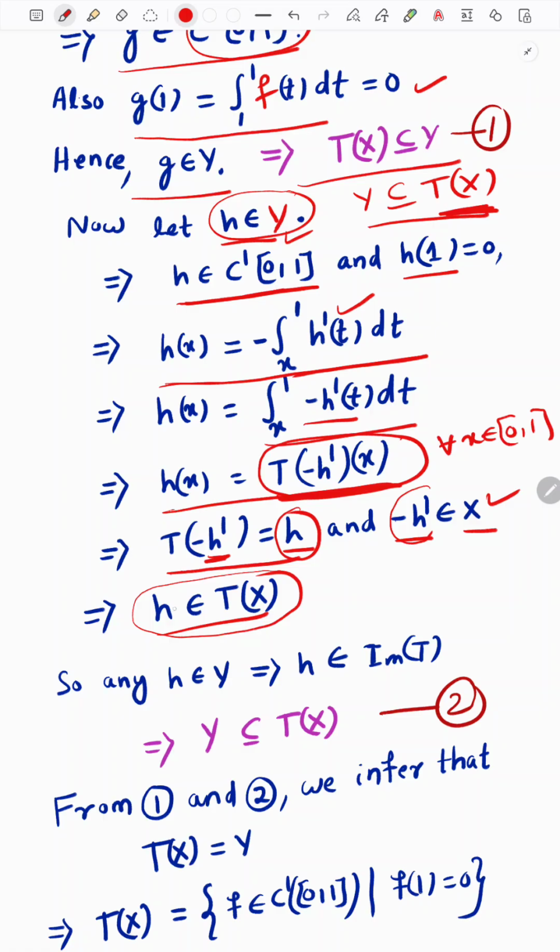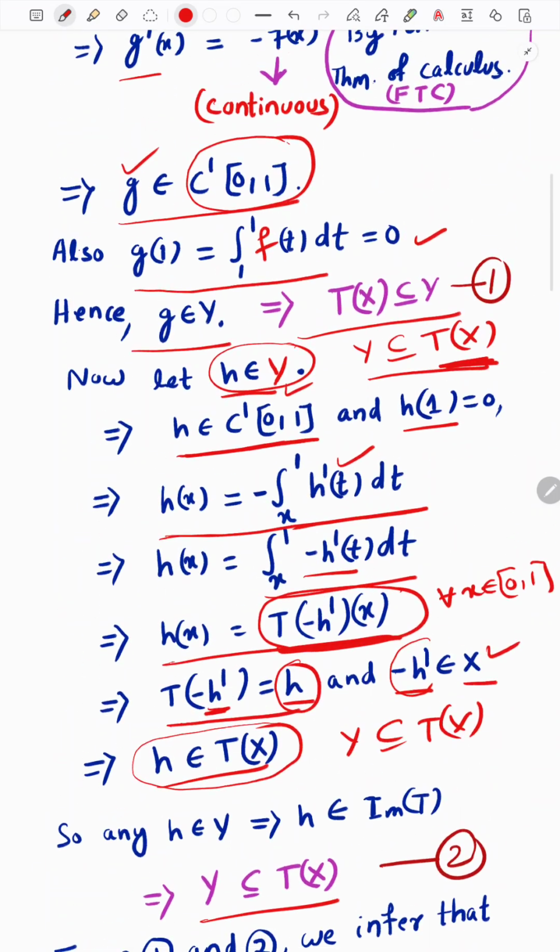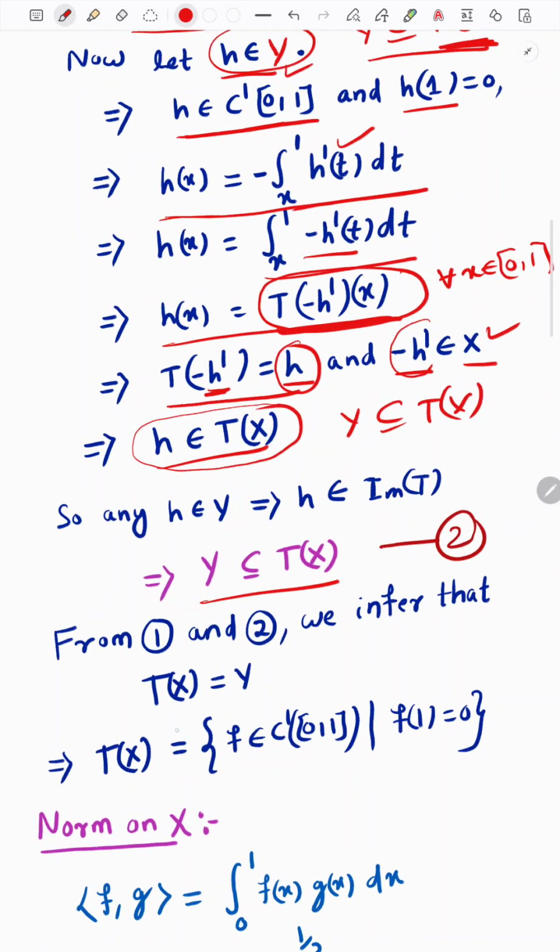Since h is arbitrary, Y is a subset of Tx. Therefore we finally proved that Y is a subset of Tx. From 1 and 2 we obtain that Tx is equal to Y.